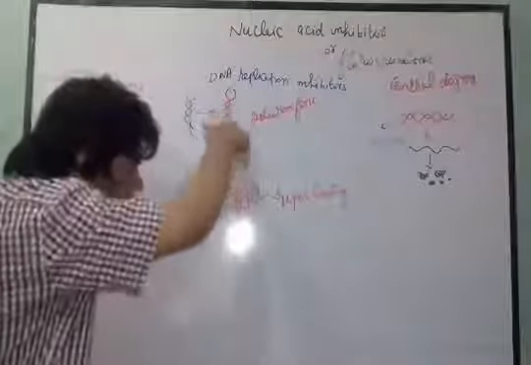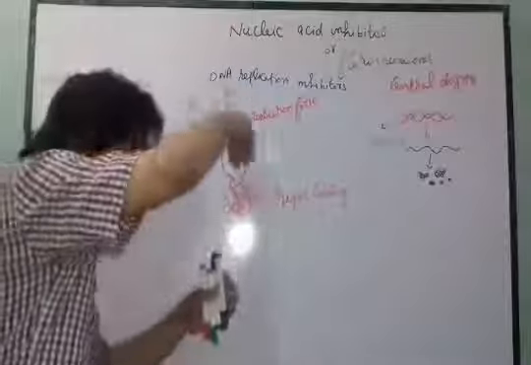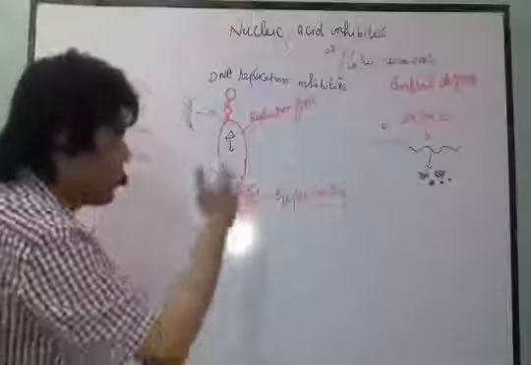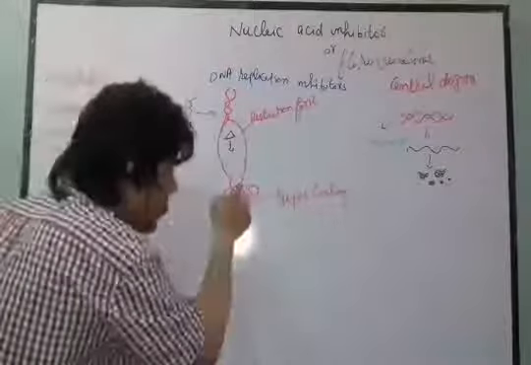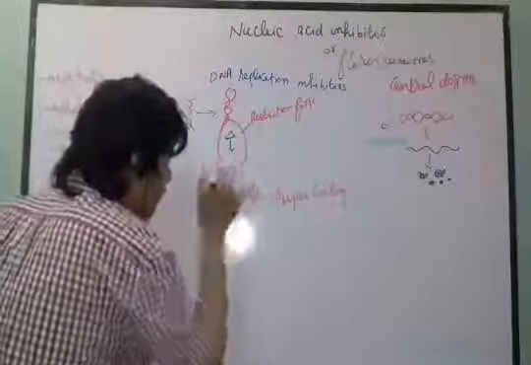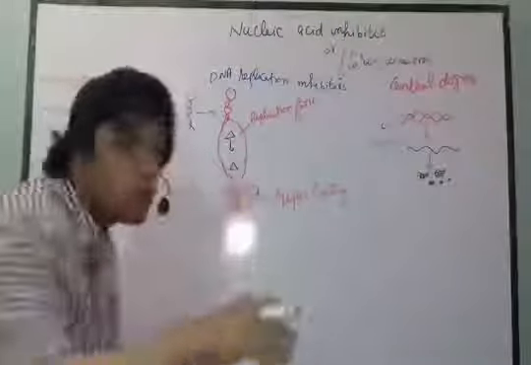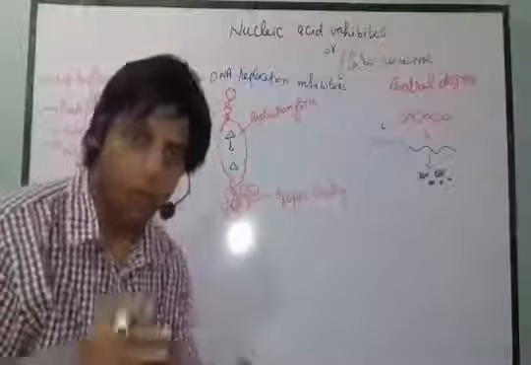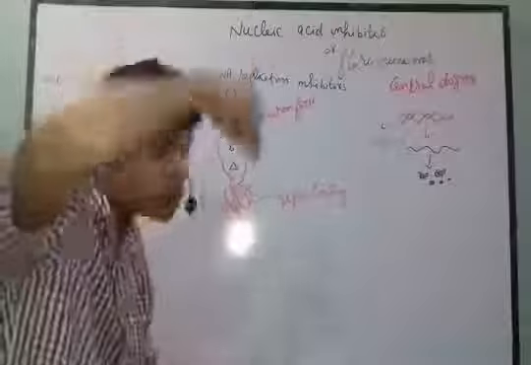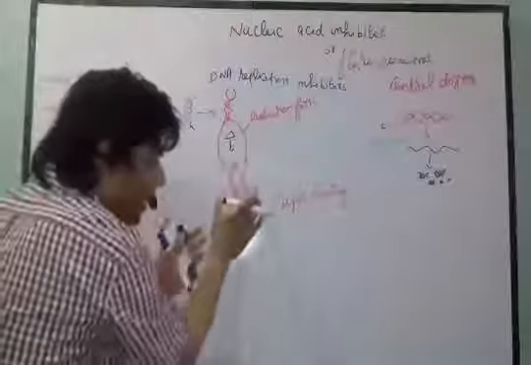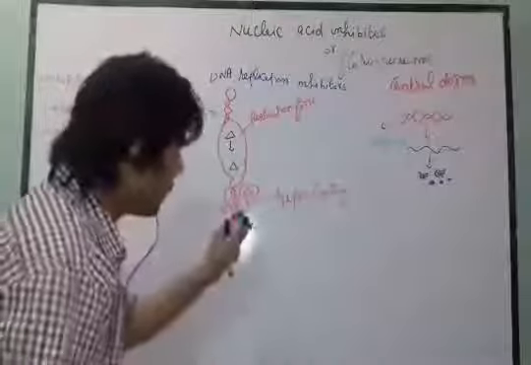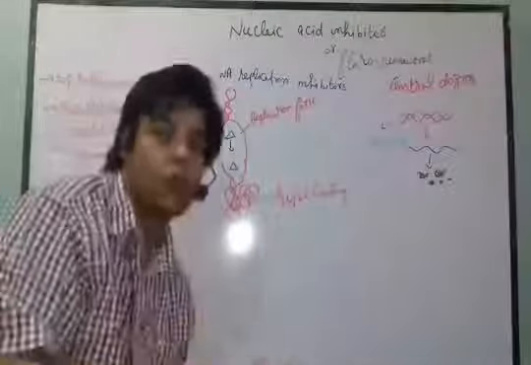And whenever it is going in this direction, it will unwind the DNA. When this enzyme, let's suppose helicase, reaches that area, then supercoiling will occur here. What does it mean? It means that the helicase tries its best to unwind that area, but it fails. Why? Because supercoiling occurs here. Here the DNA is in a supercoiling form.